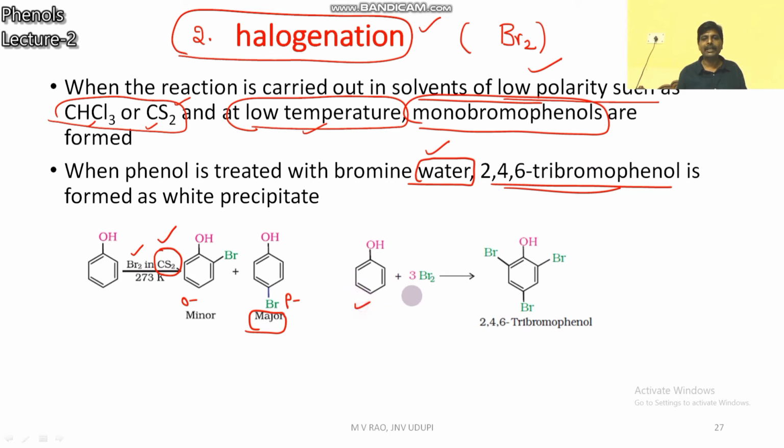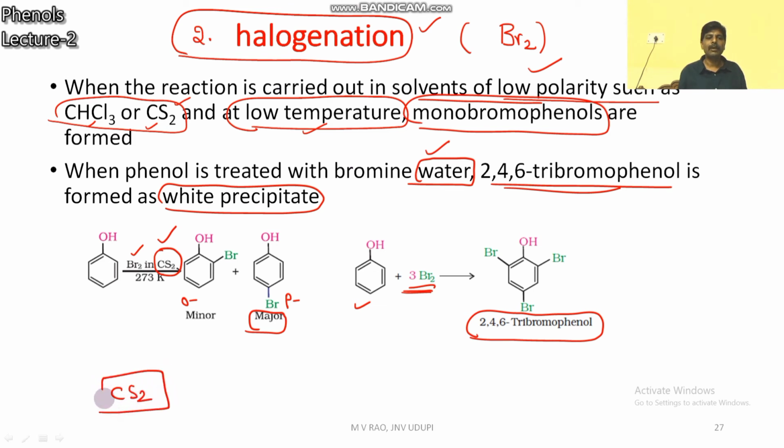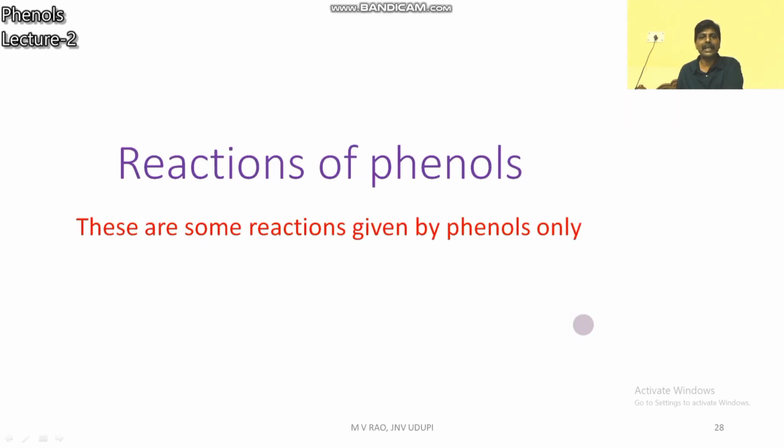So when phenol reacts with bromine water, 2,4,6-tribromophenol is formed. It is a white precipitate. So halogenation depends on the solvent. In the presence of CS2, you get monobromophenols. In the presence of bromine water, you get 2,4,6-tribromophenol. So these are electrophilic substitution reactions.